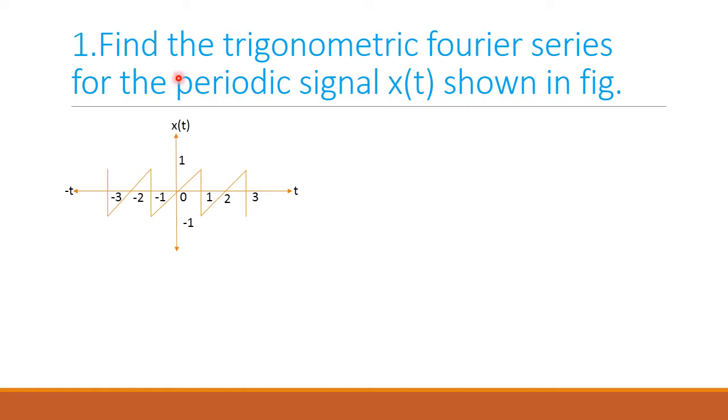Second problem: find the trigonometric Fourier series for the periodic signal x of t shown in the figure. This is the periodic signal given. Here it exhibits odd symmetry. Therefore, we do not need to calculate a naught and a n, because a naught and a n are equal to 0. We should calculate only the b n value.